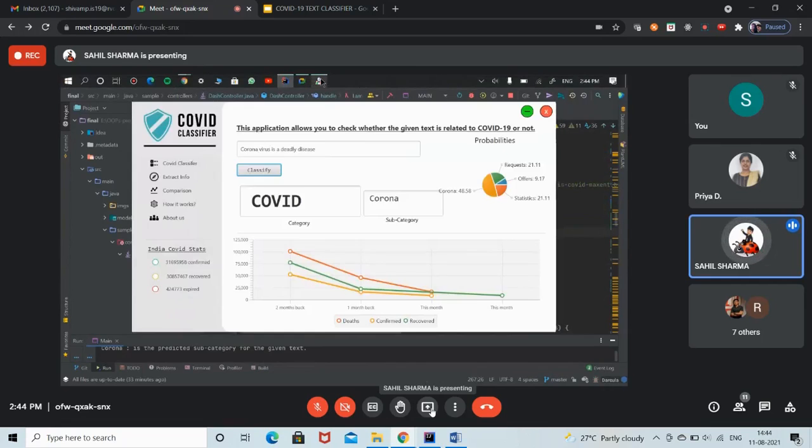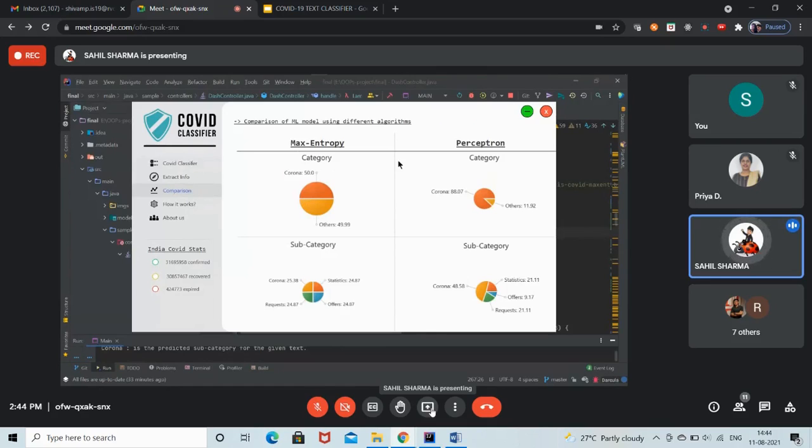Whenever we give input for this first page, the COVID classifier, at the same time a new thread is started, which finds the data for this third page, the comparison page, and shows us the comparison between both the algorithms that we have, Maxentropy and Perceptron.